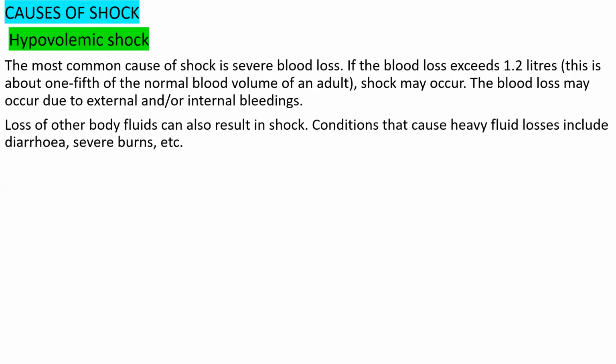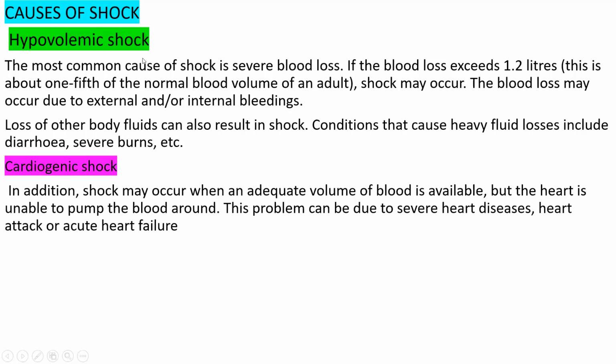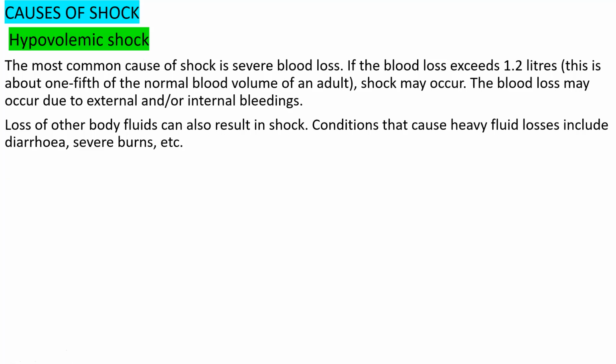Are you clear with hypovolemic shock? Okay, let me repeat once again. Hypovolemic shock is the most common cause of shock in severe blood loss. If our blood loss exceeds 1.2 liters, there might be a chance of developing shock.